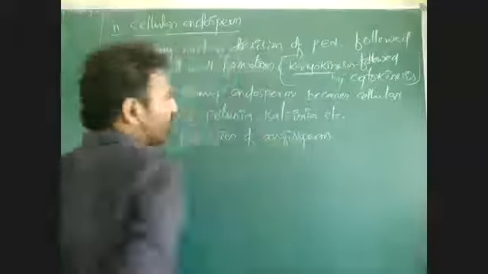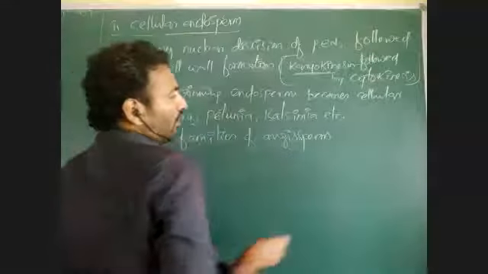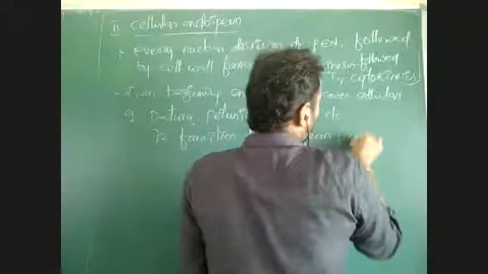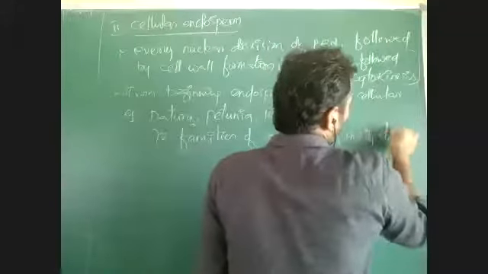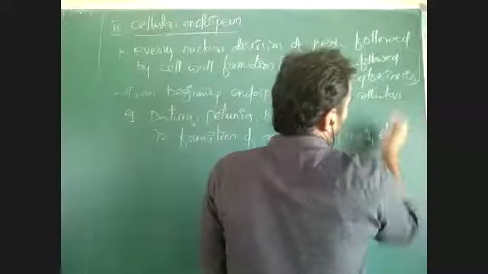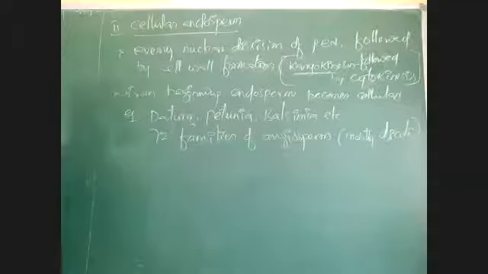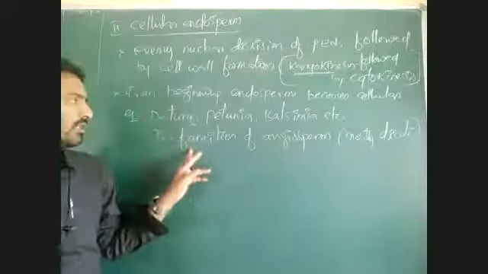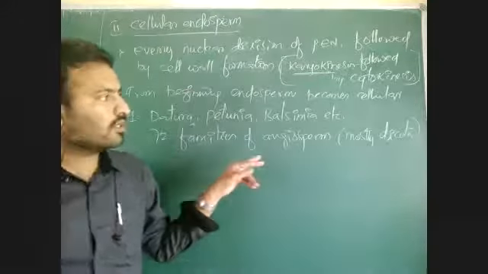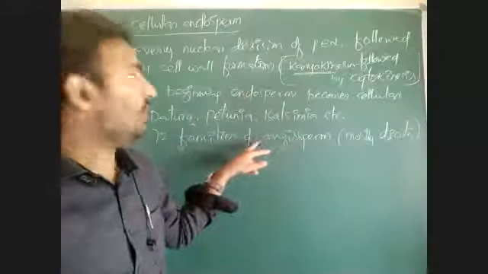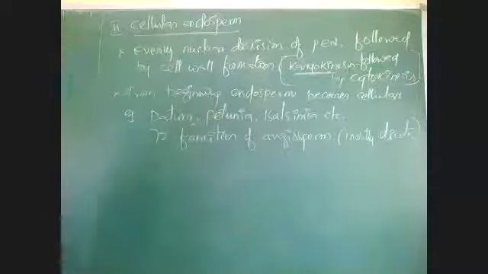Show this type of endosperm, that too mostly dicots. In most dicots, there is formation of cellular endosperm. In Datura, Petunia, Balsamia, along with them, 72 families of angiosperms, which are mostly dicots, show cellular type of endosperm. What happens during cellular endosperm?